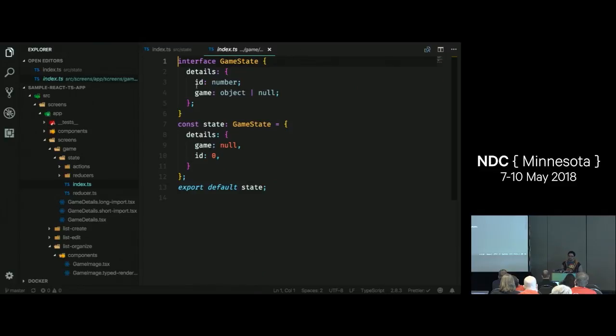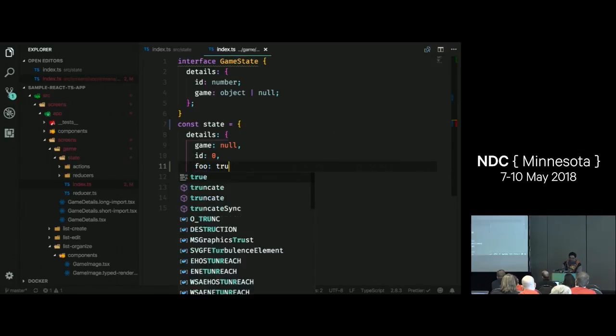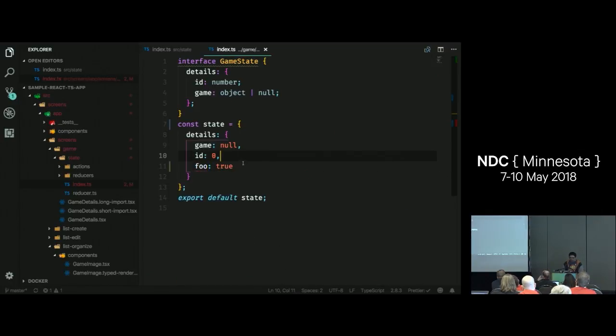That details property has an ID, that's a number. It can also have a game that could be null or an object, and I would have an actual class here if this was a real application. Then I'm defining my initial state, and I'm saying that it's going to match this shape. Why do I do that? Why couldn't I just export this? Well, if I do that and add a new property, TypeScript is going to be okay with this, but that's not what I want.